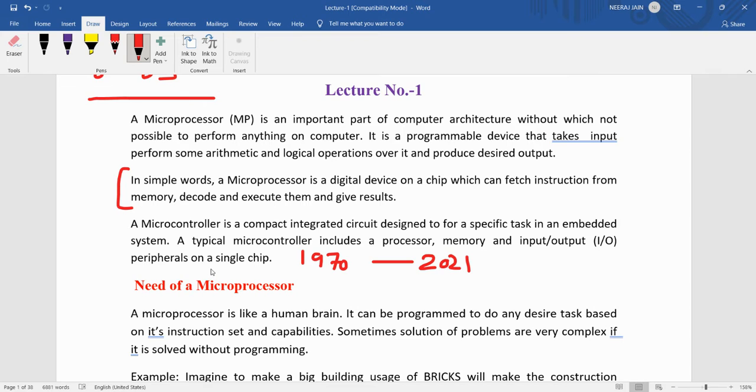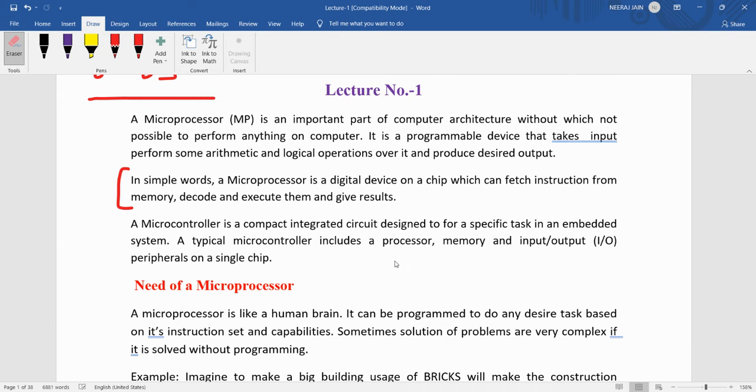Microprocessor definition: we can say it is a simple chip or IC that can fetch instructions from memory, decode and execute them, and give the result.